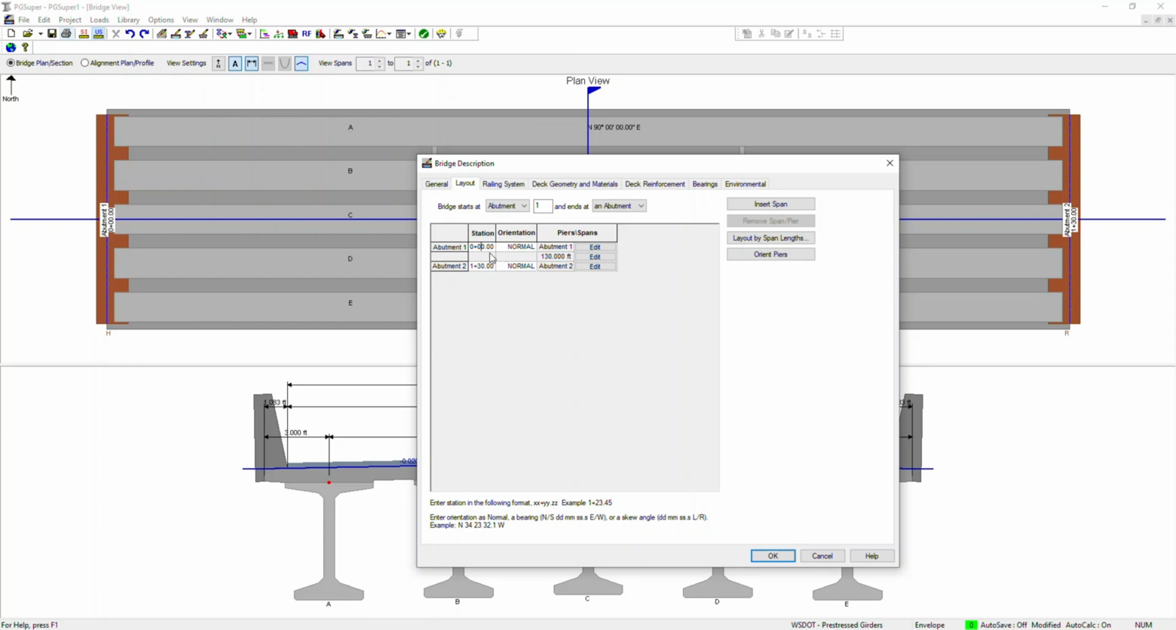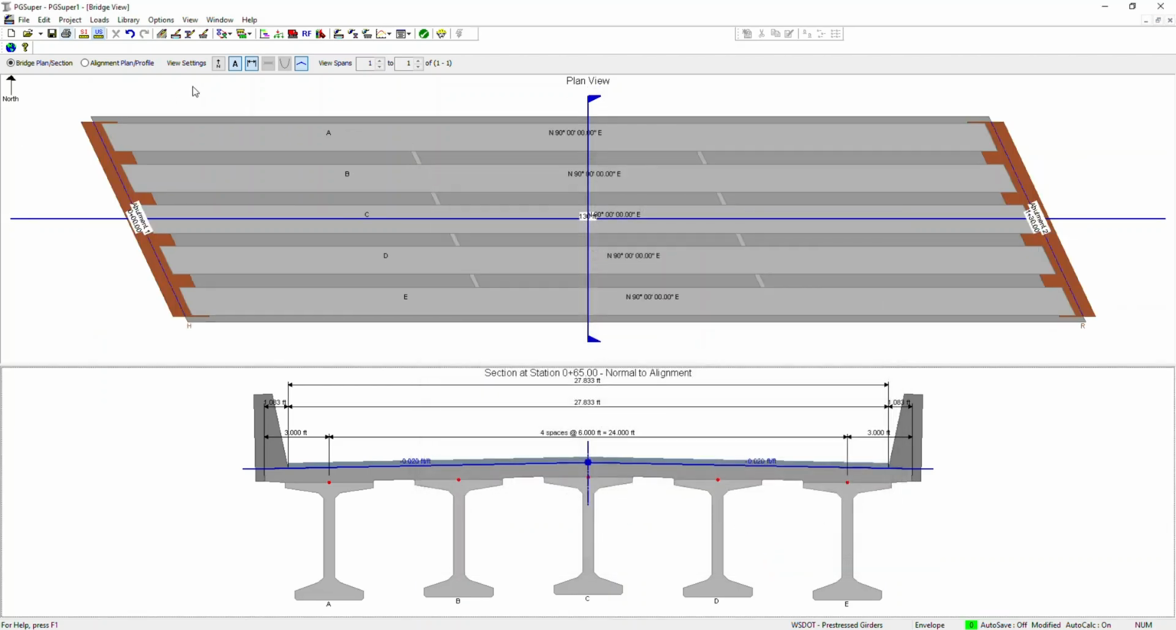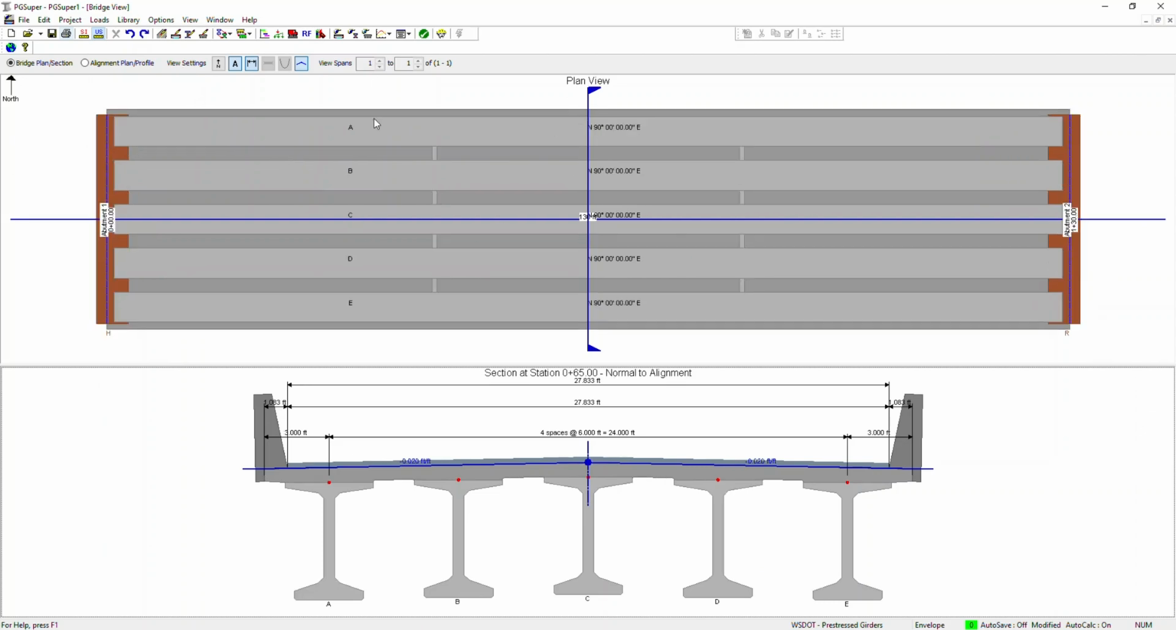So you can start at abutment 1 and give the orientation, where normal means zero skew. If you have some skew, you can give some value here, either positive or negative. Let's say I give positive 25 on both sides. It will be skewed, and this abutment will be skewed. I'll just undo the changes. Let me go back to here again.